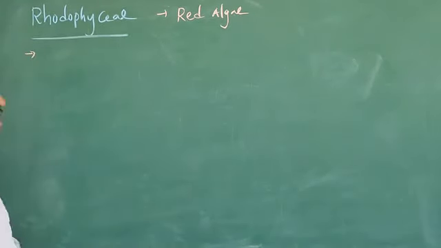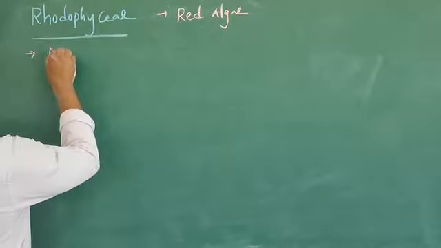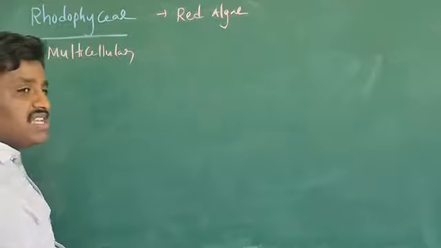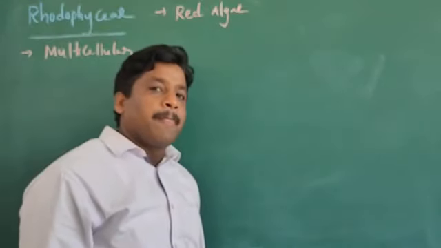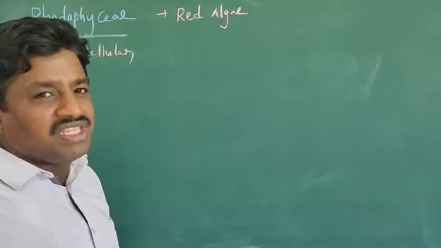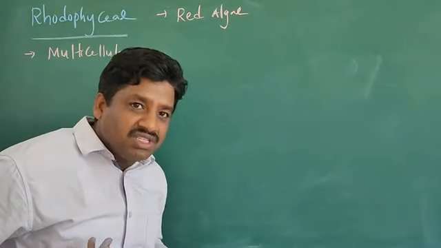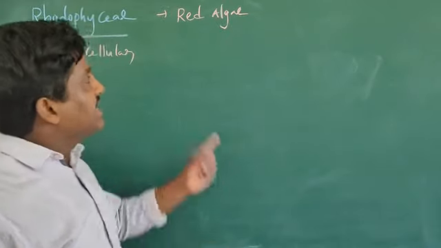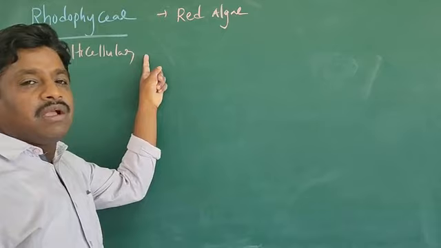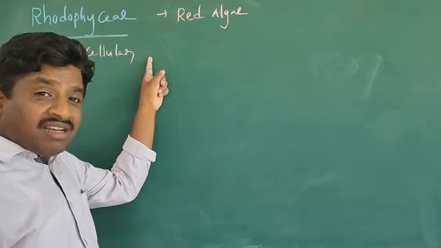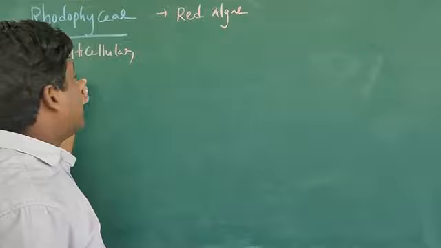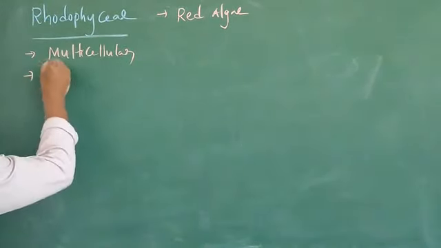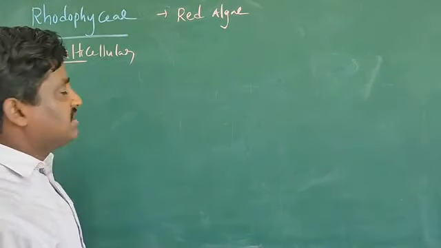Next, they are multicellular organisms. Okay, multicellular organisms, not unicellular. That means the number of cells are present in their body. In our body, the human body, it is multicellular. Like that, in this Rhodophyceae algae, the organisms present are multicellular organisms. Multi means more. More cells are present.